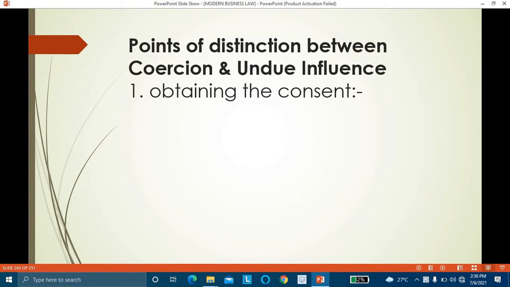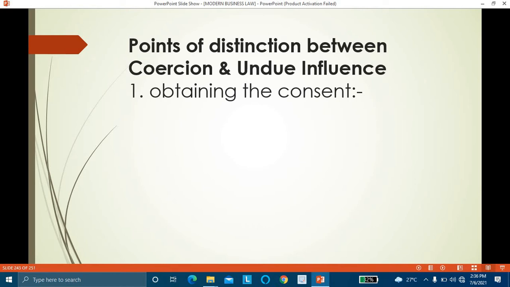Coercion, we have seen, is when physical force is used to get the consent of the other party. These are acts which are forbidden by the Indian Penal Code. When one person commits or threatens to commit acts forbidden by the Indian Penal Code, we call it coercion. It is the use of physical force to get the consent of the other party.